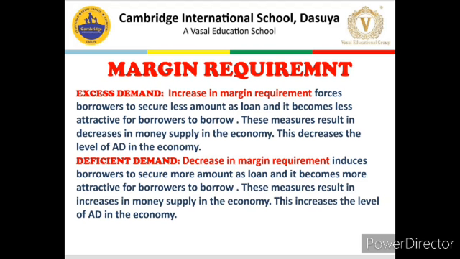So it is a very simple and very clear idea. If there is a situation of excess demand, it means less money should go to the public. So margin requirement is increased, which results in less cash with the borrower, and vice versa. In deficient demand, more cash should go to the public, so margin requirement is decreased. So if a person goes to the bank, they will have a higher amount against their security, and a higher amount will result in more demand, and AD will increase.